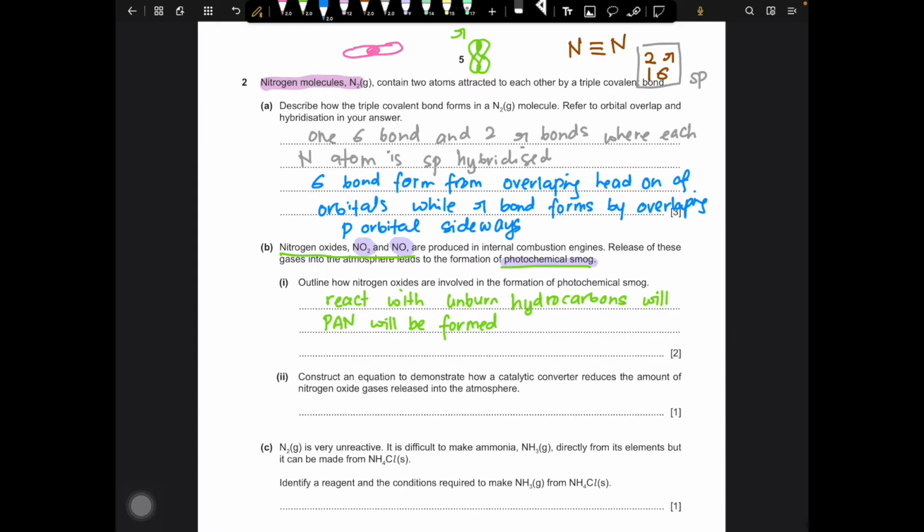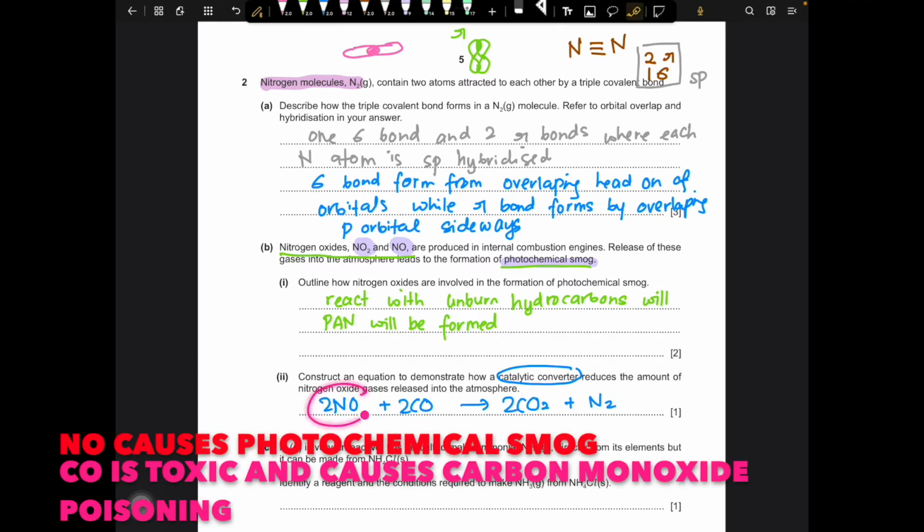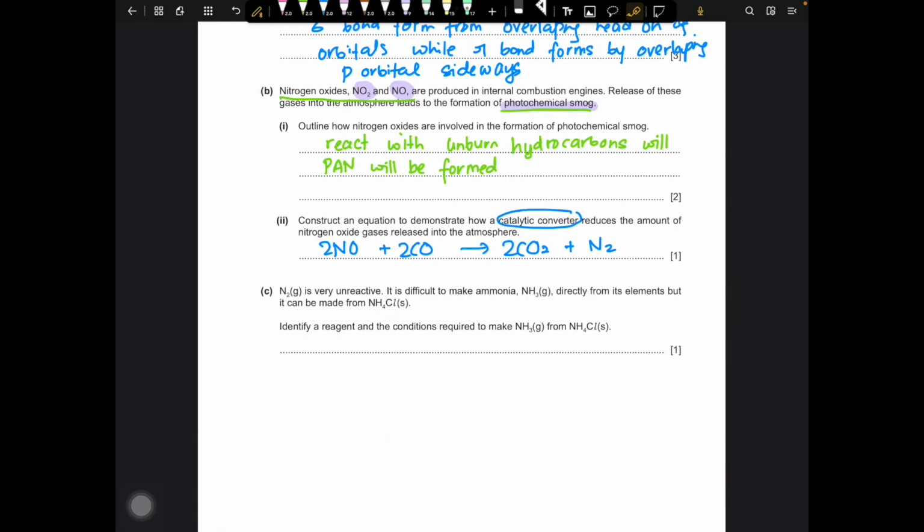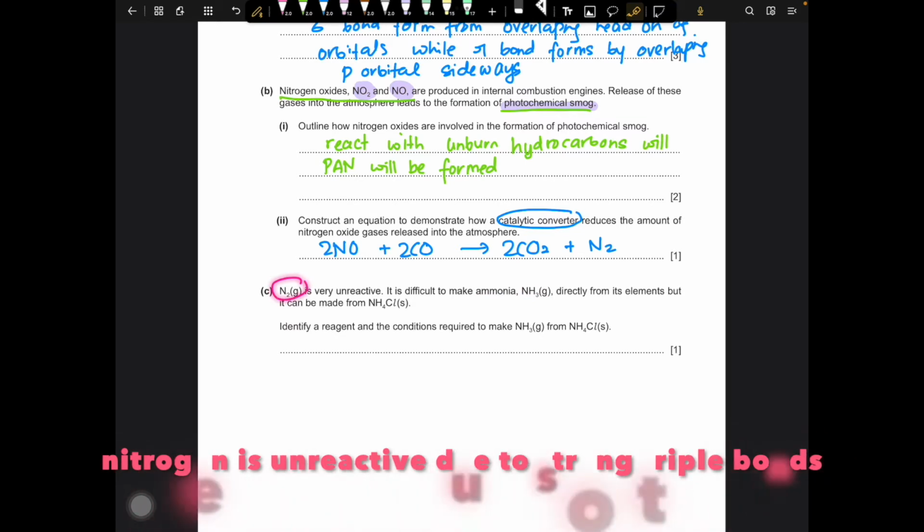And remember, for a catalytic converter, the main objective is to convert the nitrogen monoxide and also carbon monoxide into carbon dioxide and also nitrogen. Where this nitrogen monoxide can cause photochemical smoke, while carbon monoxide can cause carbon monoxide poisoning.